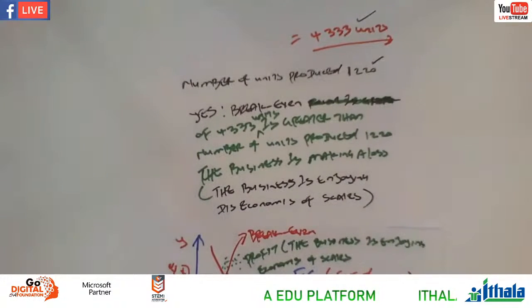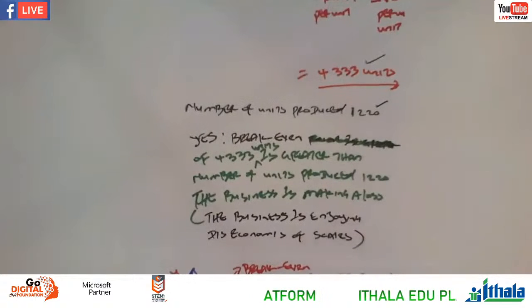Let's go back once more, just to wrap up everything. We have a formula of the break-even point. You must understand the formula of the break-even point: fixed cost over selling price per unit less variable cost per unit, and therefore whatever you are calculating, your answer will be in units, right? I repeat, break-even point is a question that would be there in your exam, Grade 12. Make sure that you understand how to calculate the break-even point.